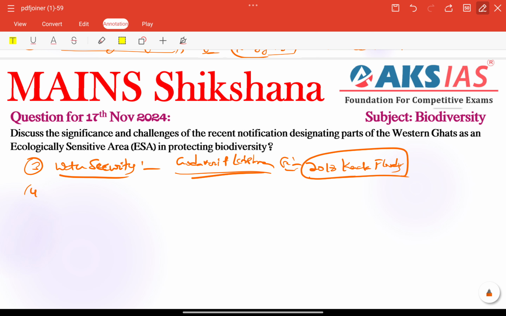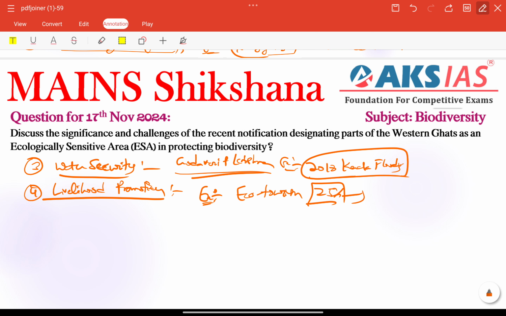So next importantly, livelihood promotion is also a very important significance part here, right? So it encourages ecotourism and organic farming for sustainable income. For example, here ecotourism boosted incomes by 25% in protected regions especially, right?